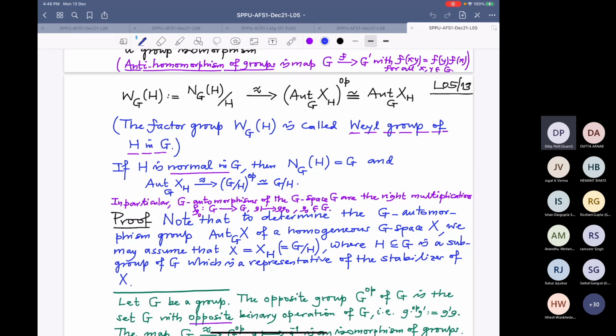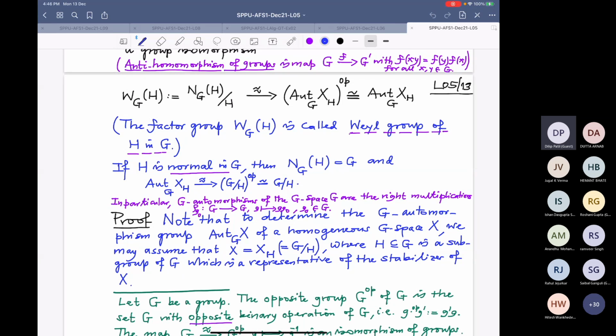Now here, what am I doing? I'm taking G as a G space. That means which is the operation? Left multiplication. Very good. And we know from the earlier result what the automorphism group of G as a G space over G is.